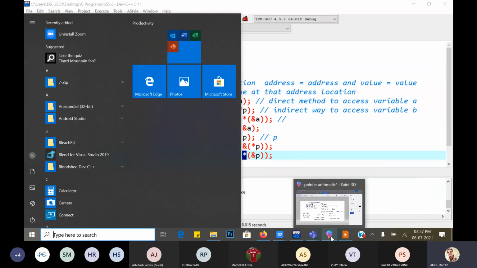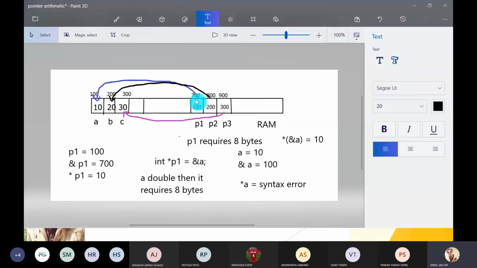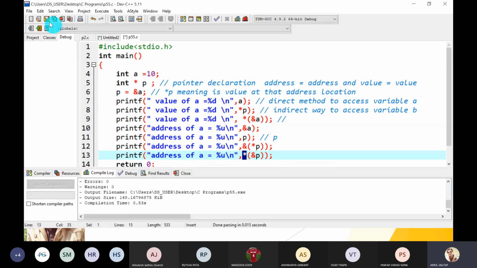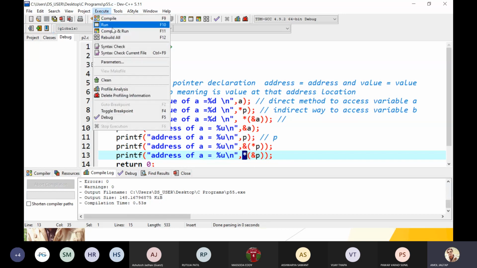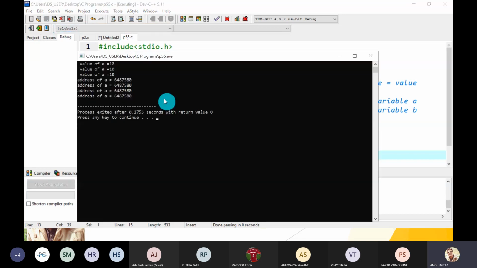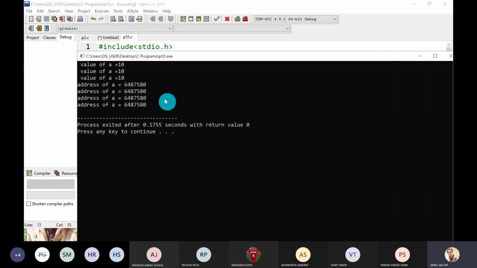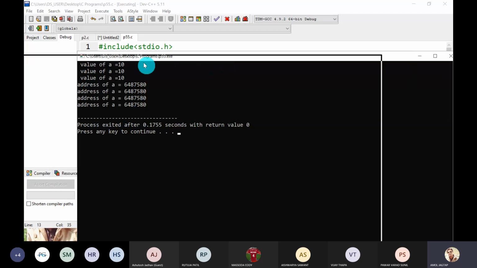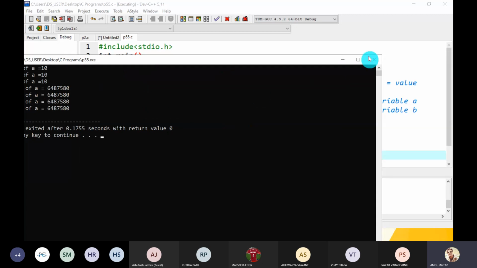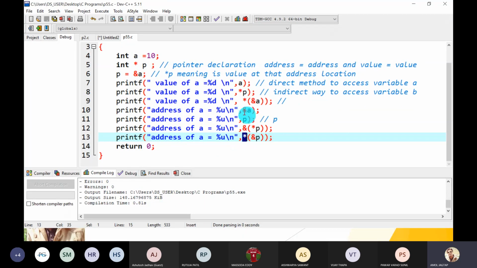What is 700's value? 700's value means this 100, which is the address of variable A. So let's check, compile and run. Oh, great. So these are all addresses of the variable A, and we have accessed these addresses in different ways.